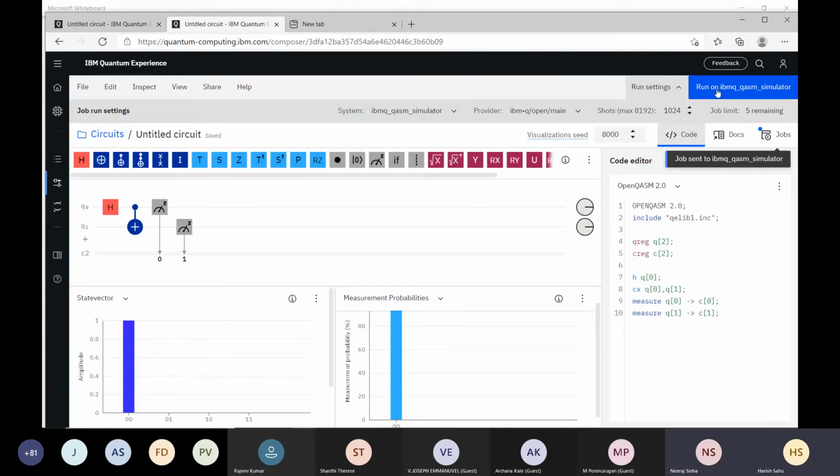It is being run. The job is sent to the simulator. Just a second. Now you have to see the result. Okay, perfect.